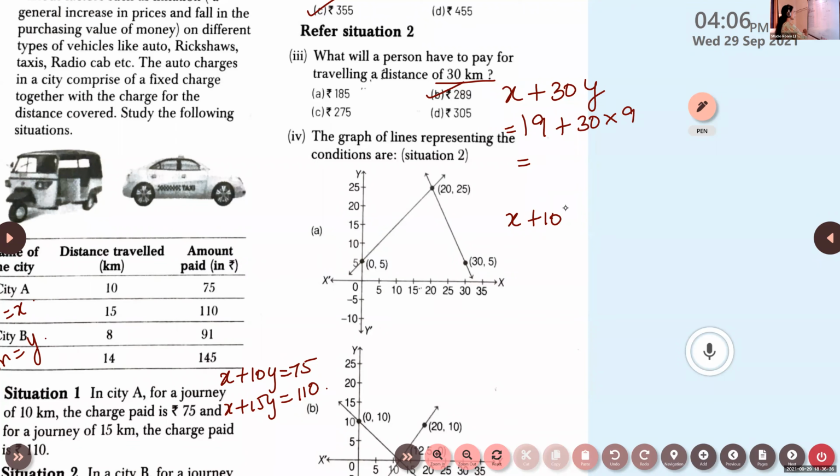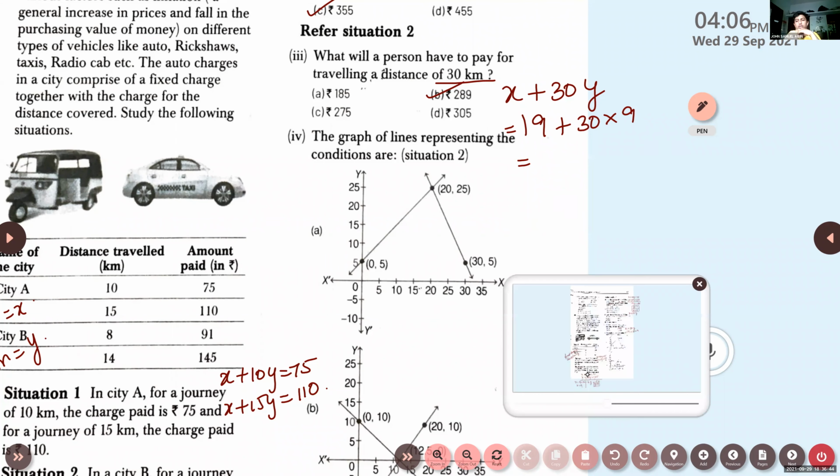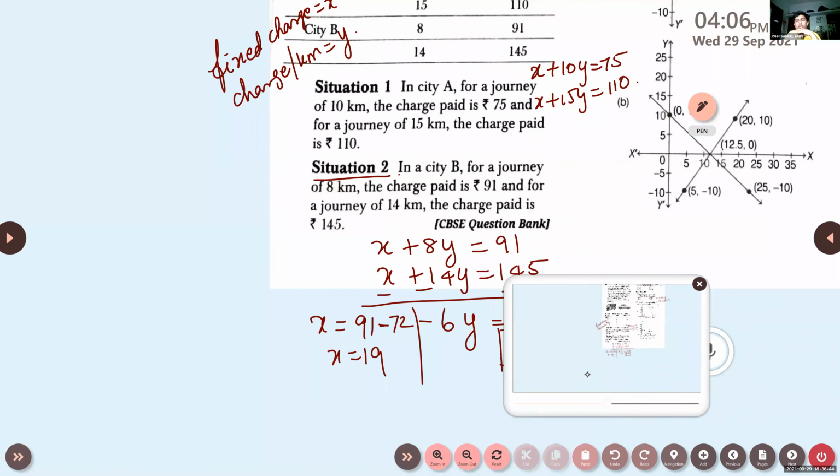In the second situation, x plus 8y is equal to 91 and x plus 14y is equal to 145. So these are the two equations.